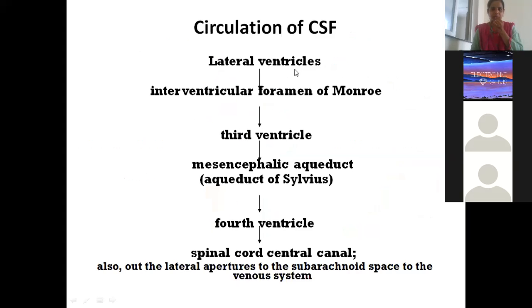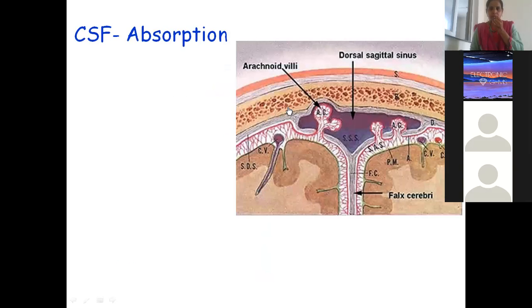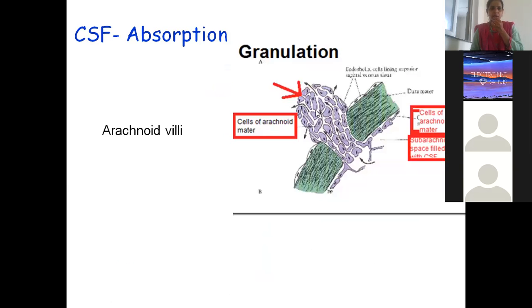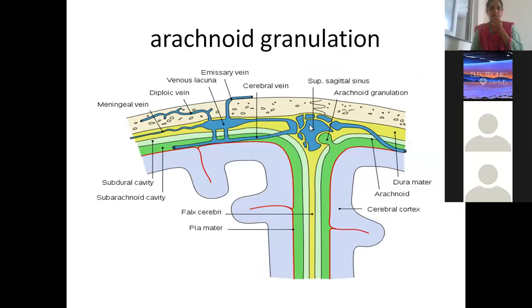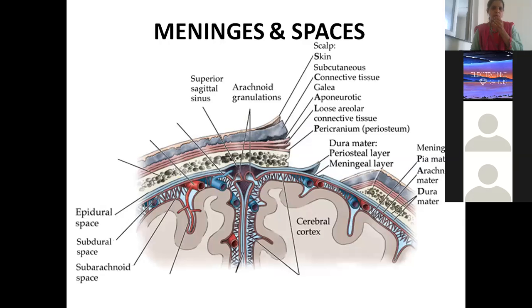See, this is the flow chart: lateral ventricle, interventricular foramen of Monro, from there to the third ventricle, then the mesencephalic aqueduct of Sylvius, fourth ventricle, central canal of the spine. From there it goes into the subarachnoid space also. Now, see, this picture I kept when I was discussing dural venous sinuses also. These are the layers of the scalp. This is the skull bone, periosteum, dura mater, arachnoid mater, and pia mater. You find in the subarachnoid space we have CSF and there are the arachnoid villi. The arachnoid villi are the structures which generally absorb the CSF. So many pictures are kept showing the layers of the scalp.